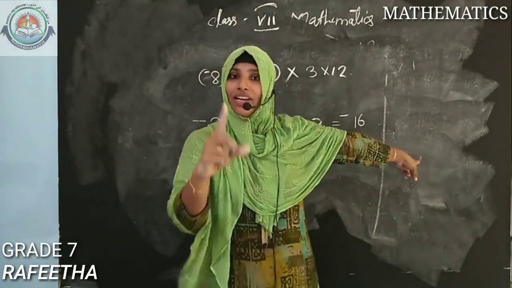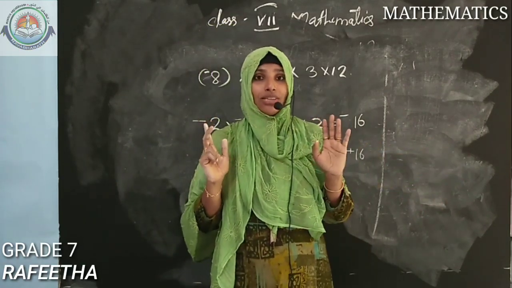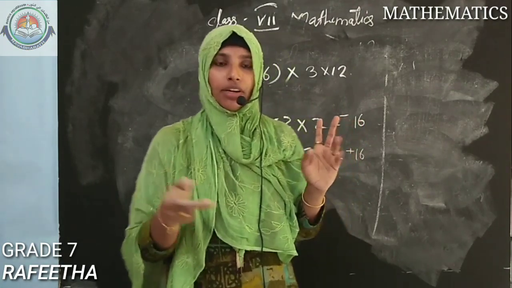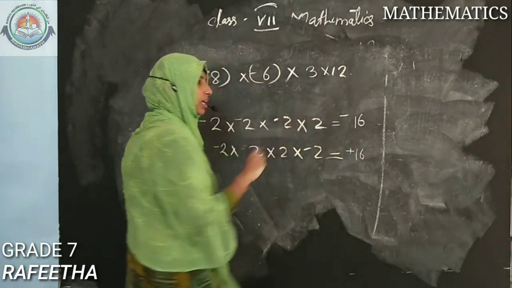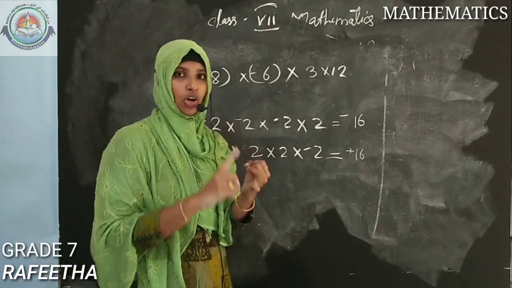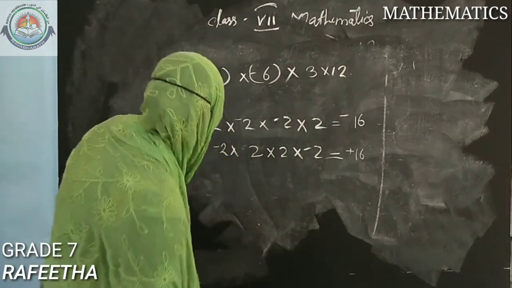If 102 negative numbers are there, is 102 negative or positive? Sorry, even or odd? Even. So the answer will be positive. So whether the count of negative numbers is even or odd will decide the sign of the answer. So you can come to the class.